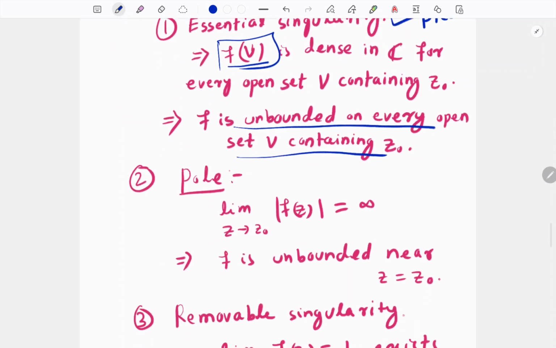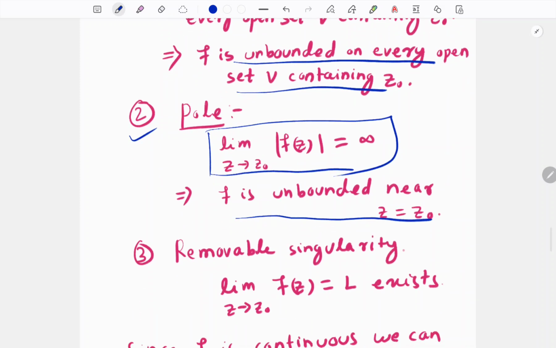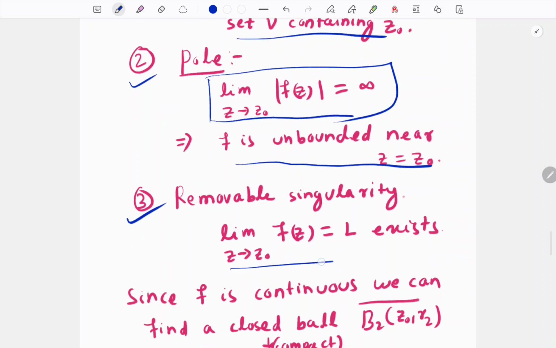The second possibility is that z0 can be a pole. If it is a pole, then limit z tends to z0 of f of z is equal to infinity. It also implies that f is unbounded near z equal to z0. And the third possibility is a removable singularity. It implies that this limit exists and it is a finite quantity L.